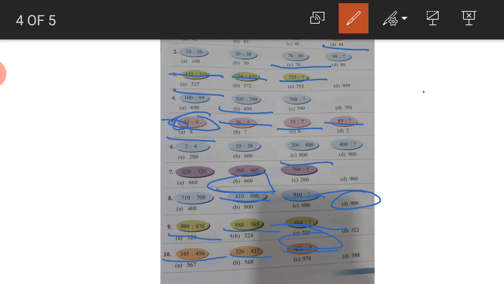Now here 400, so what will come? 500. 5 tens will become 6 tens, 6 ones will become 7 ones. Okay, you have to add 1 in all the place values. Look at question 10 one more time. 456 will become 5, 6 tens, 7 ones. So the first answer is 567.